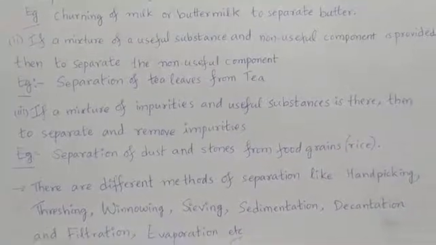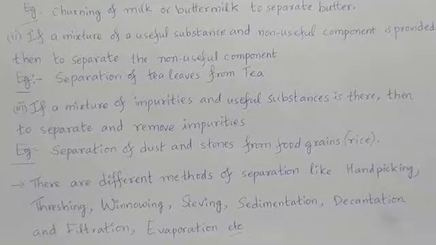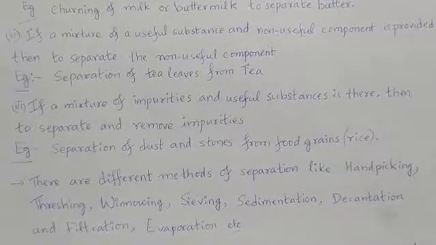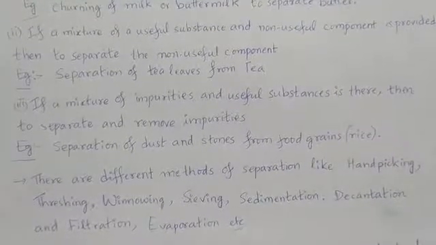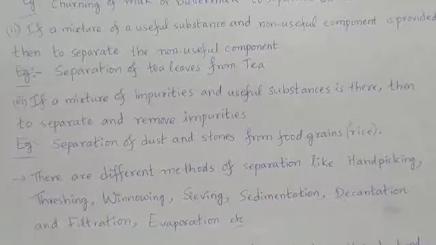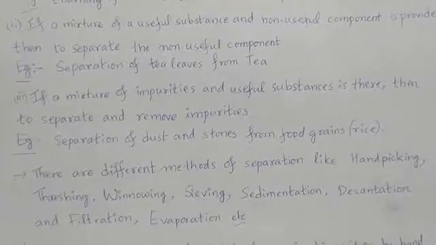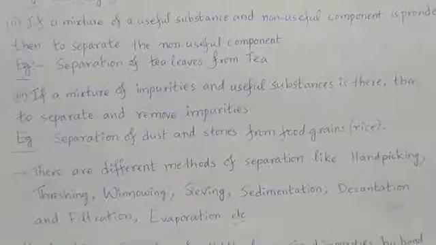Separation of tea leaves from tea. If a mixture of impurities and useful substances is there, then to separate and remove impurities, we go for separation. That is separation of dust and stones from food grains like rice.